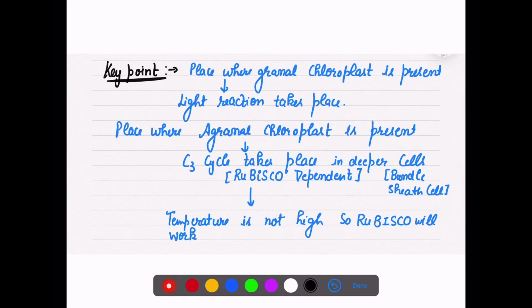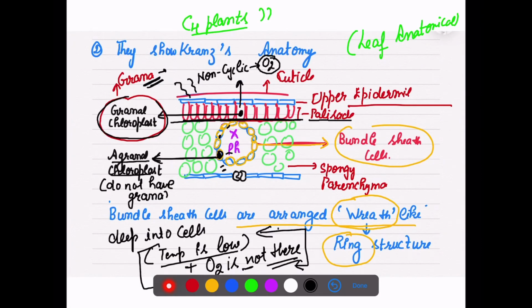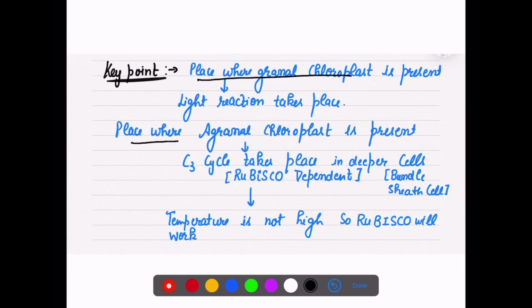We have discussed that in the granal chloroplast, the light reaction will take place. And what will happen in the agranal chloroplast? In the agranal chloroplast, the C3 cycle takes place. Why the C3 cycle? First, these agranal chloroplasts are present deep in the cells, with the mesophyll cells on the upper side. Second, the bundle sheath cells are rubisco dependent.